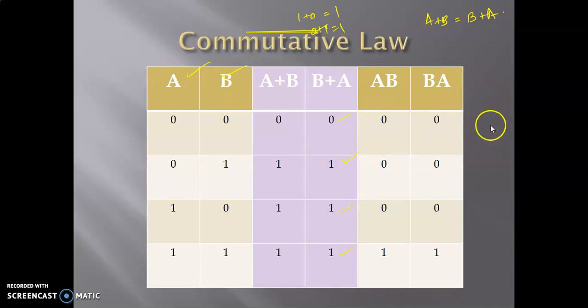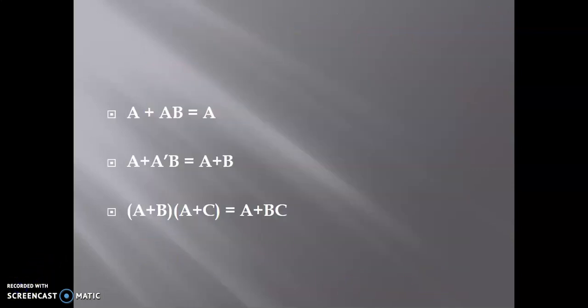This is how we could prove it if you really want to know whether they are the same or not. It can also be done for the AND form of the commutative law, that is A and B or B and A. Both of them turn out to be the same. In this manner, we can prove each of the laws if we really want to find out whether they are the same or not. Let us work out a few examples and see how the simplification works for us.